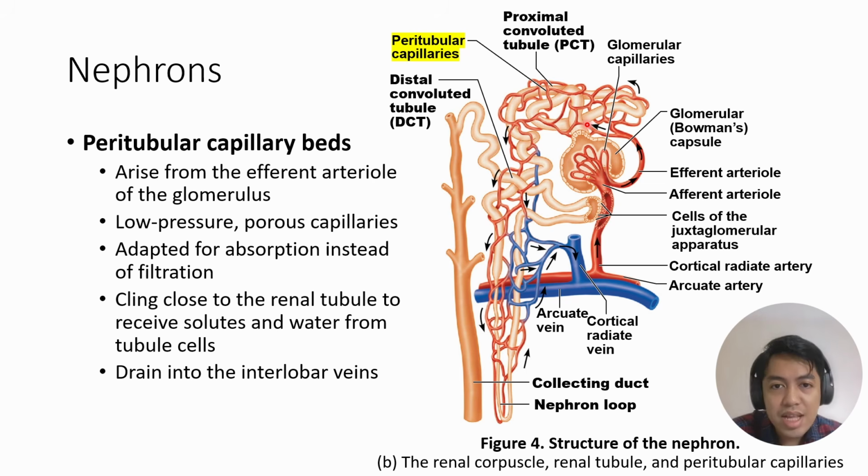So peri meaning surrounding. These capillaries are just adjacent to your renal tubule through its entire length from the proximal convoluted tubule, nephron loop, and even to the distal convoluted tubule. This means along the entire tubule or renal tubule, may kadikit parati na capillary.